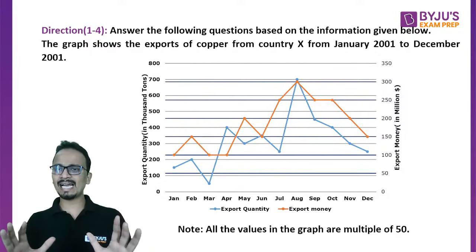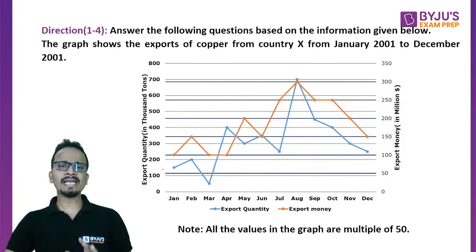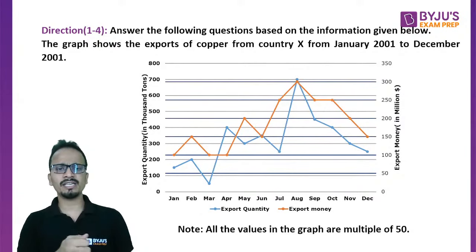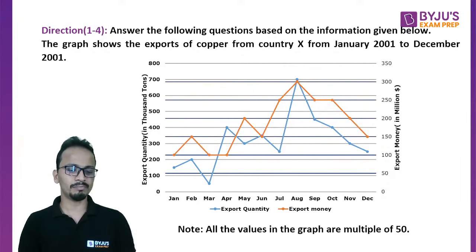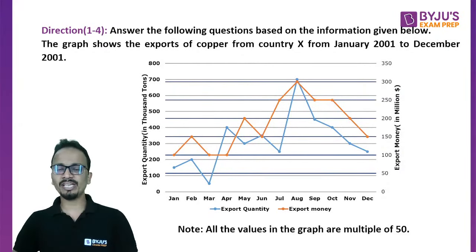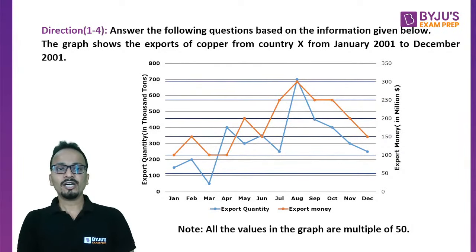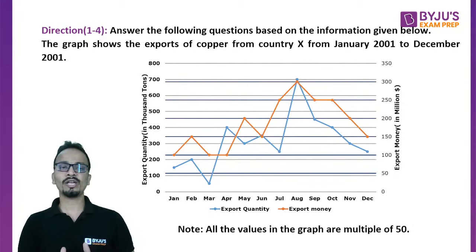Now let us understand this line graph properly. Okay. Now this line graph has 3 axes. Now one is the horizontal axis. On the horizontal axis you can see the different months starting from January, February, March and so on up till December. Okay, so 12 months are mentioned on the horizontal axis. Now listen to me very carefully. On the vertical axis, you can see there are 2 different vertical axes, one on the left hand side and one on the right hand side.